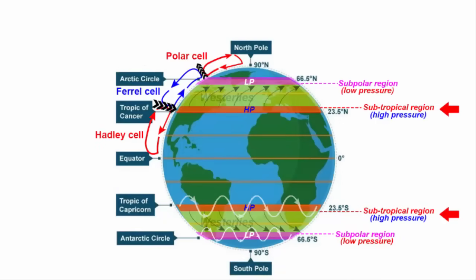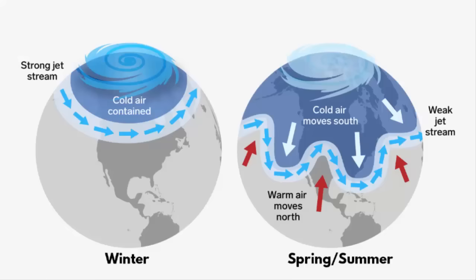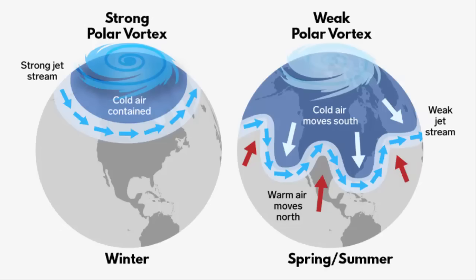Now there are two jet streams. One sits at the subtropical region and the other sits at the subpolar region. The subpolar jet stream keeps this polar vortex bottled up. Think of the subpolar jet stream as a gate that holds this cold air to the north. If this gate weakens, the cold air can escape into the lower latitude regions. The jet stream is strongest during the winter, when the temperature difference is greatest. During the summer, when the temperature difference between the air masses is smaller, the winds of the jet stream are weaker. Similarly, the polar vortex is stronger in the winter and weakens in the summer.